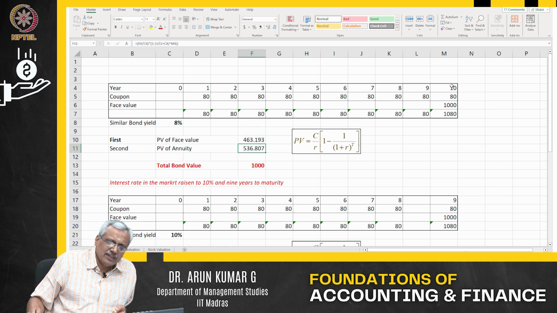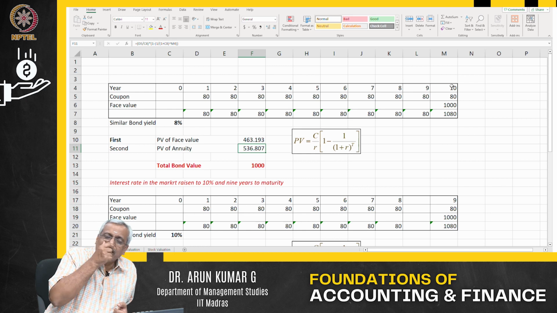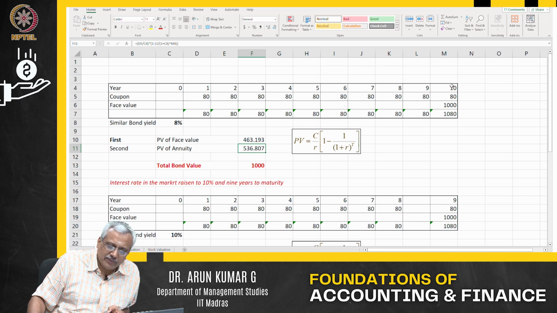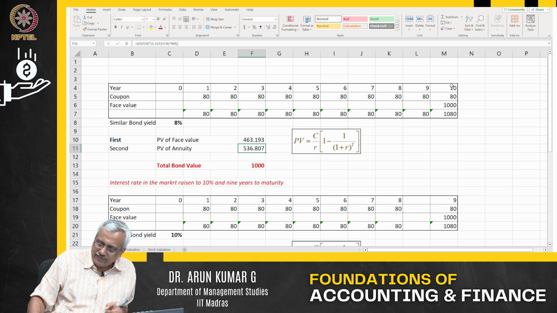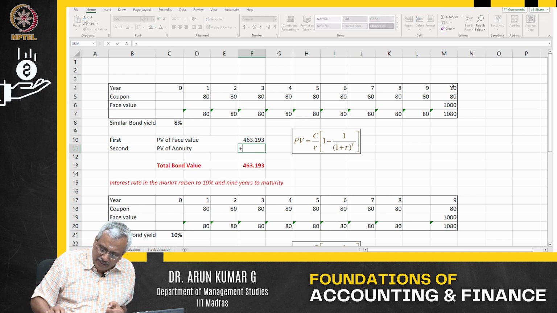Next, let us look at the present value of the annuity. Annuity means all the $80 interest you are getting every year for the next 10 years. What is the present value of that money? How do we calculate the present value of an annuity? We have a very simple formula. We talked about annuity in the last class, and we are going to use that.